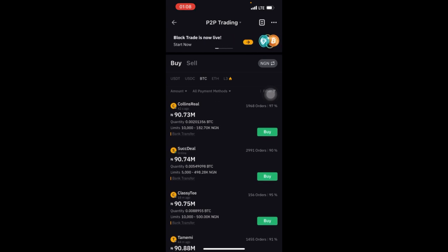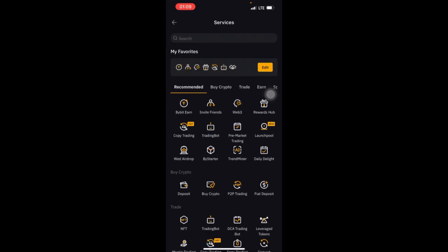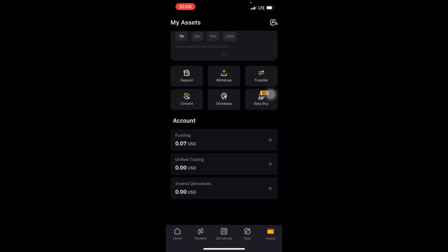I spent 100,000 for the BTC and I got 0.00110212. So before I sell this, I have to get more money than the money I spent on the BTC. After buying this, when I go to my assets, my BTC,